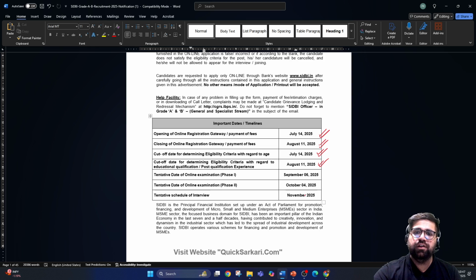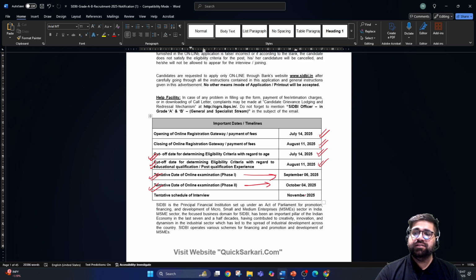Clear dates. Okay. Moreover, the cutoff date for determination of your age is 14th of July, again today. And the cutoff date for calculating your education qualification is 11th of August. So please notice, please focus on these two cutoff dates. And yes, I will have a great discussion related to eligibility, the pattern and the overall components of this particular exam a bit later. But right now, I'm just focusing on the important dates or the timeline.